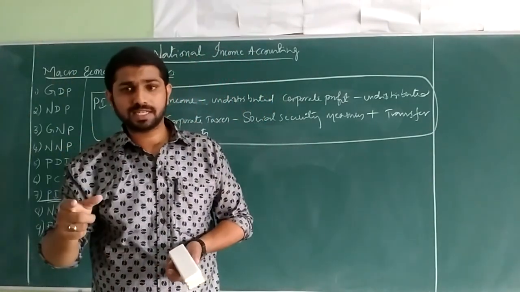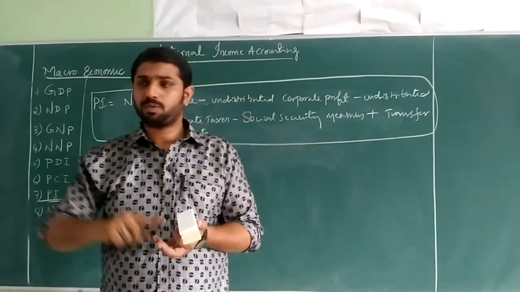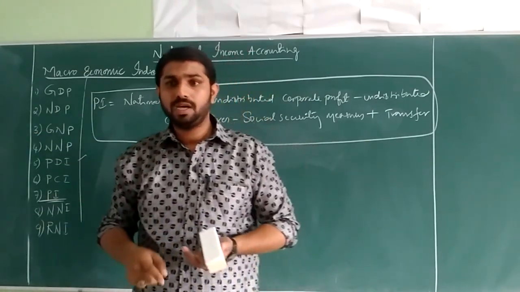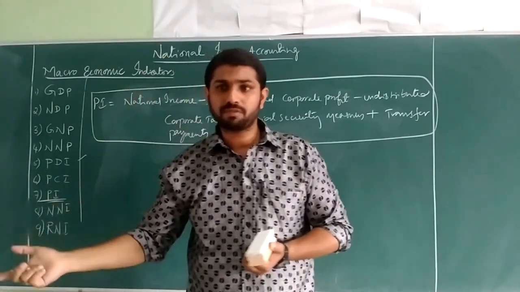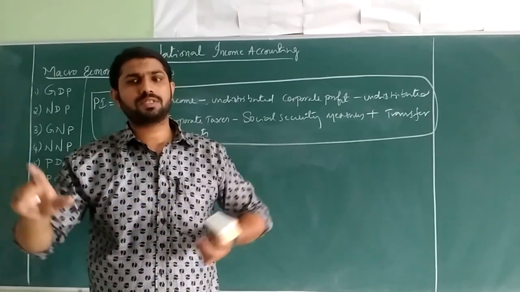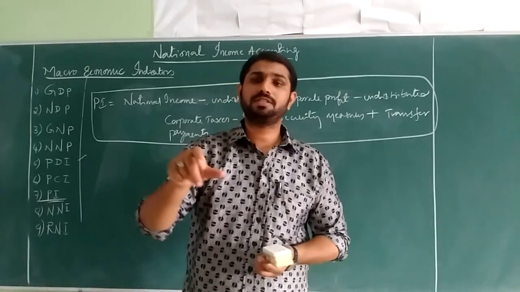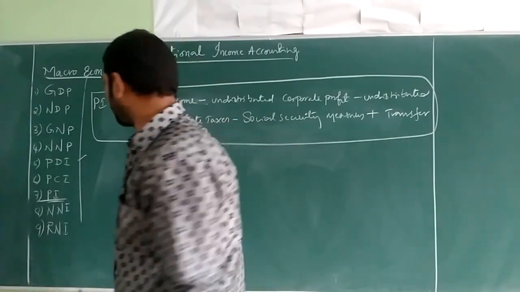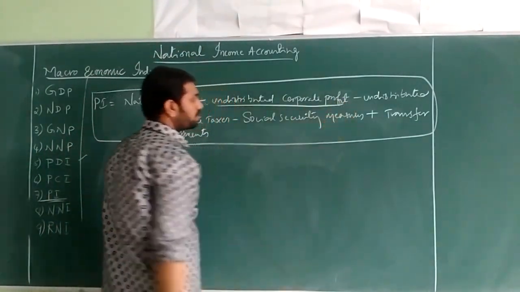It is that part of the national income, either received as a salary or wages from working somewhere, as profit from doing some kind of business, as interest from investing, or as rent from a building. These are the different sources through which people or households receive income. That is called personal income, and it can be calculated using this formula, with undistributed corporate profits.